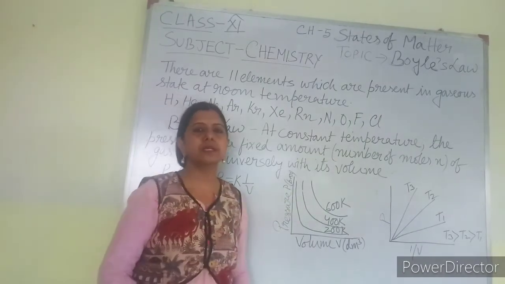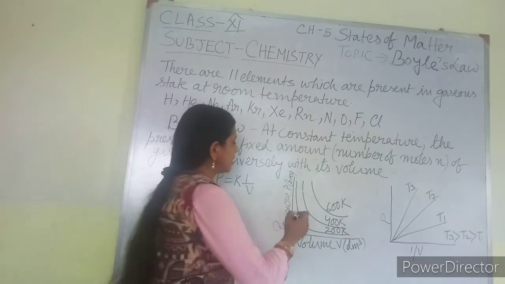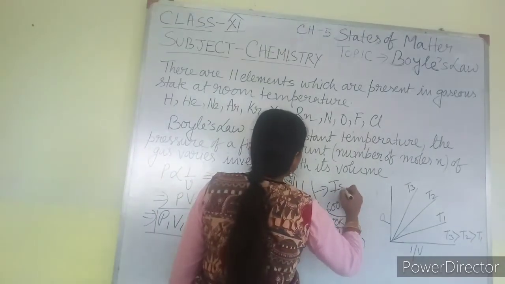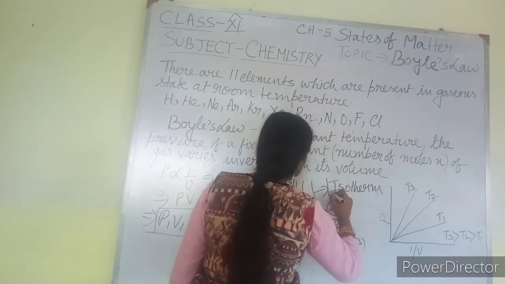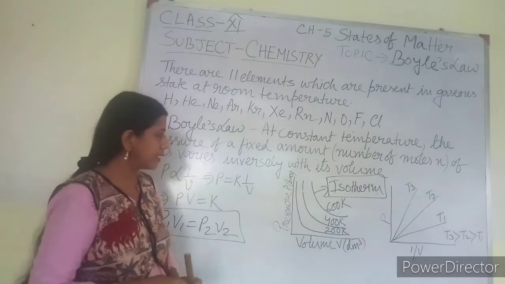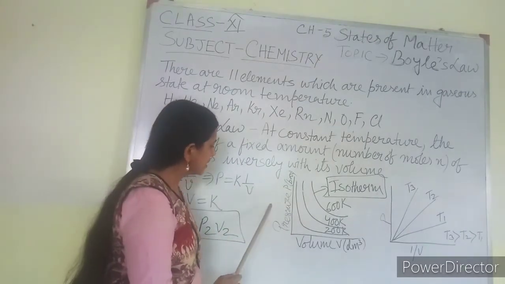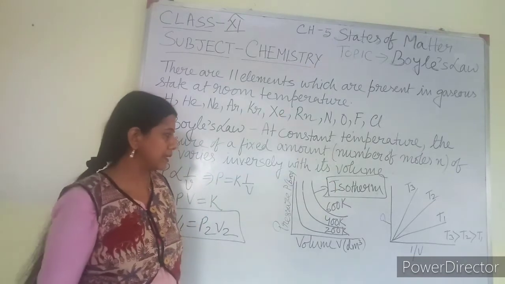So at a particular temperature we get a particular curve, and these curves are known as isotherms. Isotherm means each curve at a particular temperature, that is, the pressure-volume curve at a particular temperature.